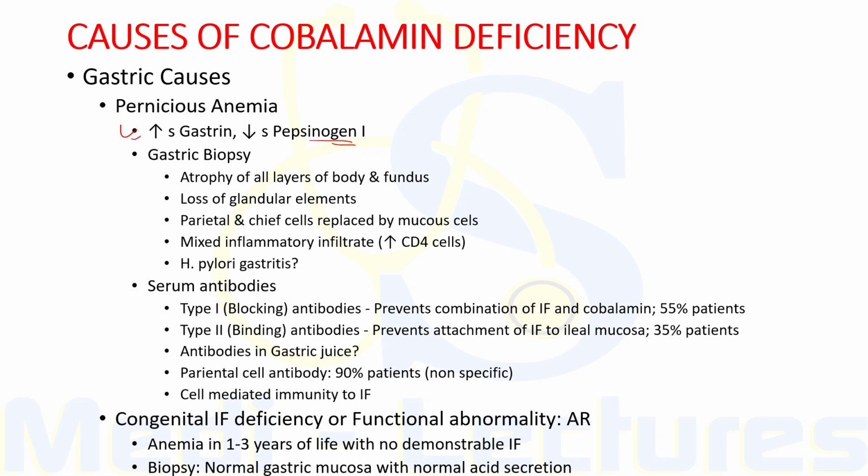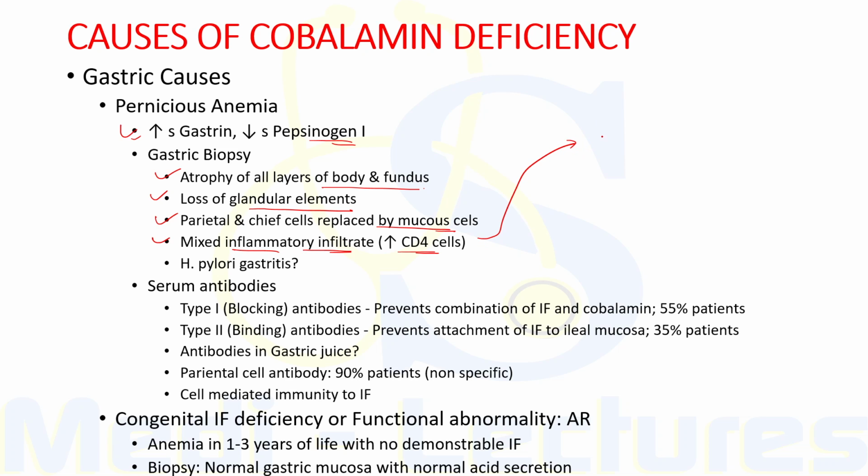Now, gastric biopsy in these patients shows atrophy of all the layers of body and fundus. There is loss of glandular elements. Parietal and chief cells are replaced by mucous cells, and there is a mixed inflammatory infiltrate predominantly consisting of CD4 cells.